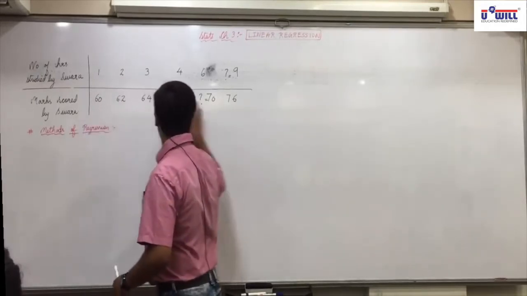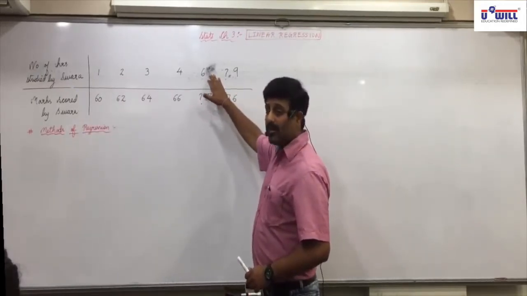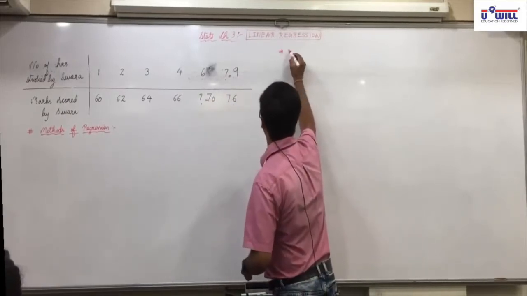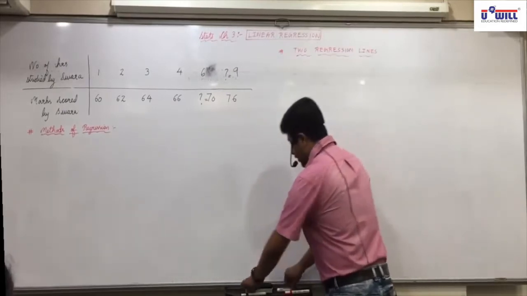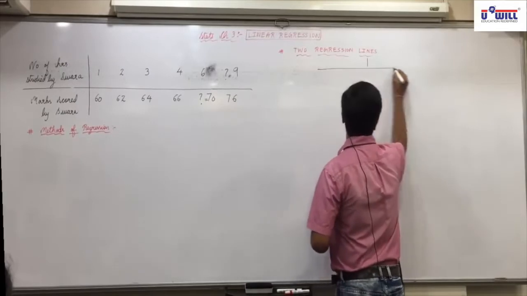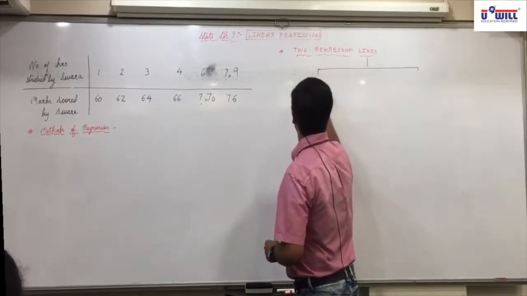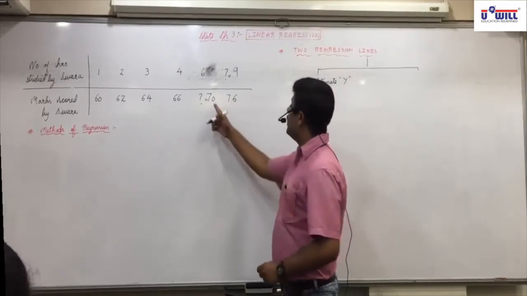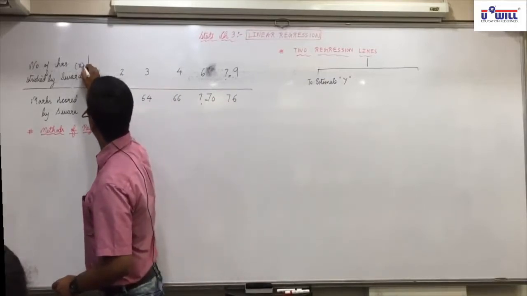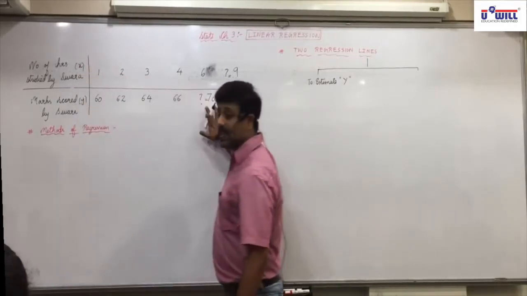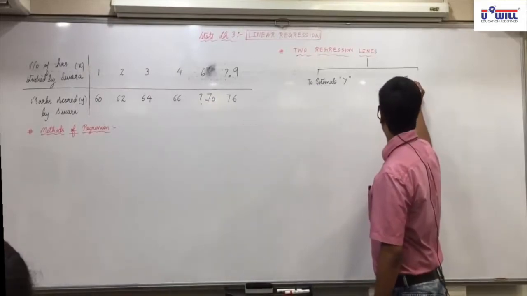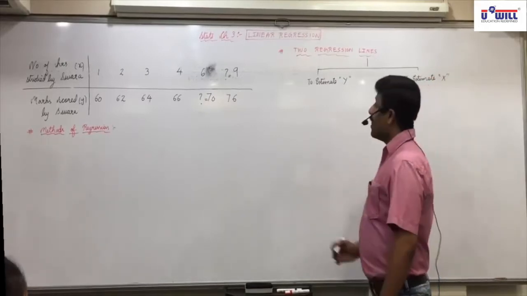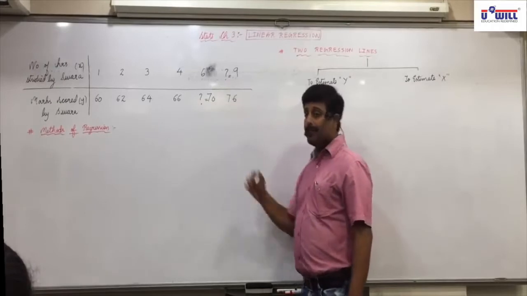Like I said, we can estimate the marks for a given value of number of hours. We can also estimate number of hours for a given value of marks. Okay, so there are basically two regression lines. If you want to estimate y, like here, what did we estimate here? Y. And the second line is to estimate x. Like here, y was known and we estimated x.